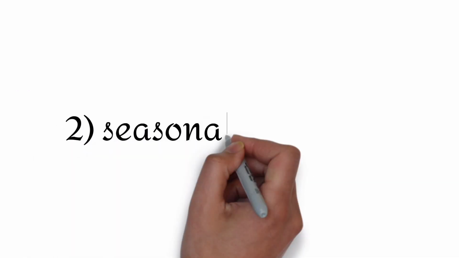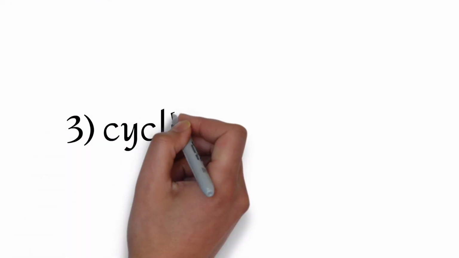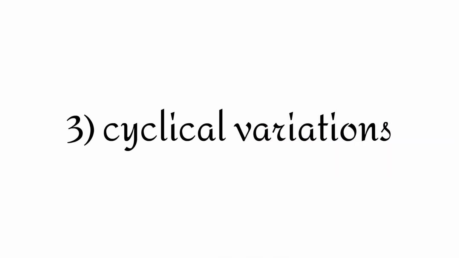The second being seasonal variations. Now these occur over a period of a year in rhythmic forces which are regular in nature. So they are recorded on a quarterly, monthly, weekly, hourly or daily basis. There are four ways of recording, that is simple average method, ratio to trend method, ratio to moving average method, and link relatives method. So basically seasonal variations are variations which occur in a particular season, for example Diwali, Navratri, Christmas, etc.